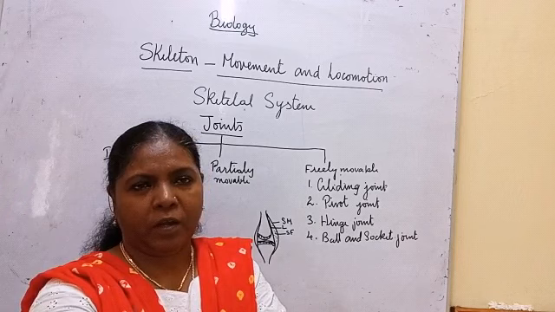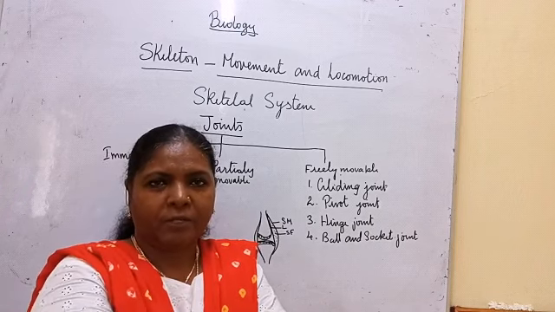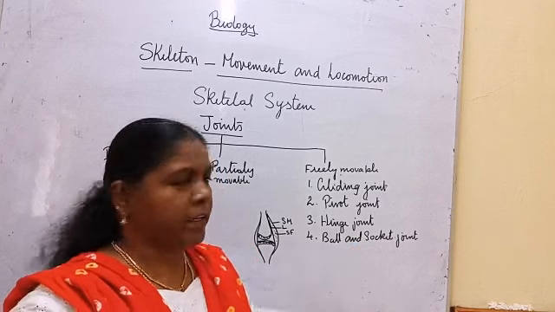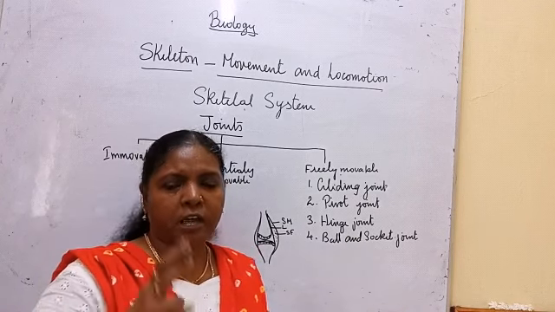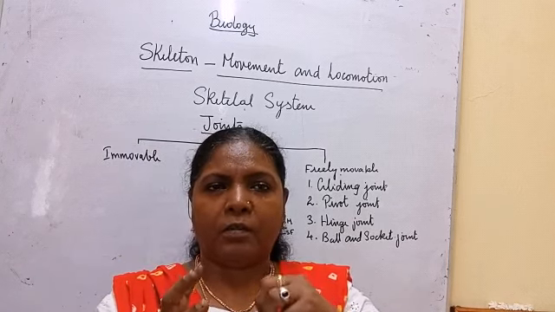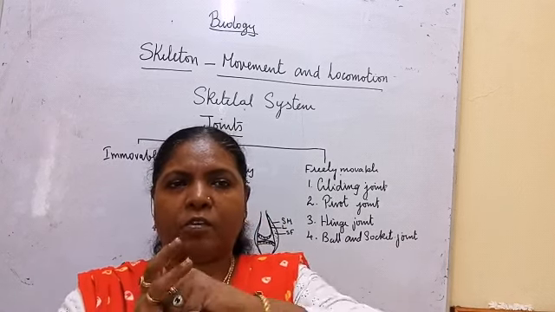Then hinge joint, movement only one way. This side we cannot bend. Then ball and socket joint: a cavity should be there, and the end of the other bone should rotate inside.